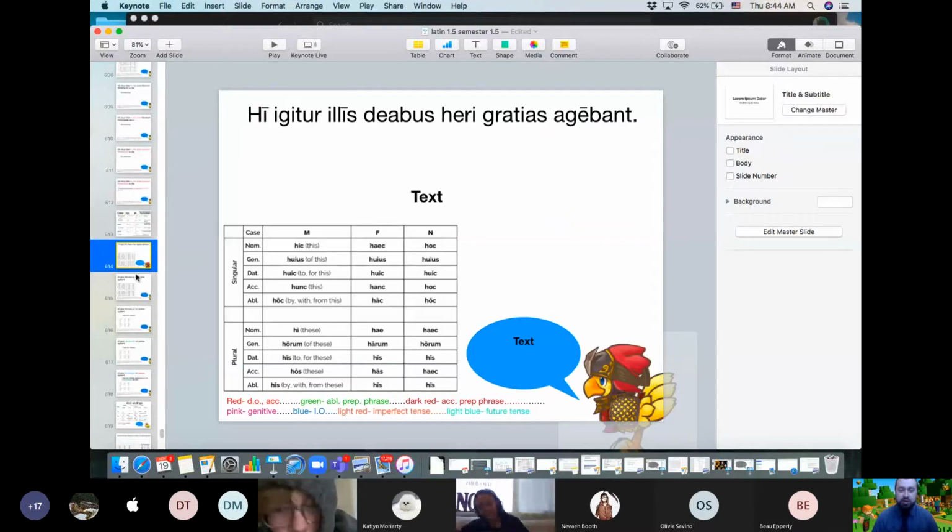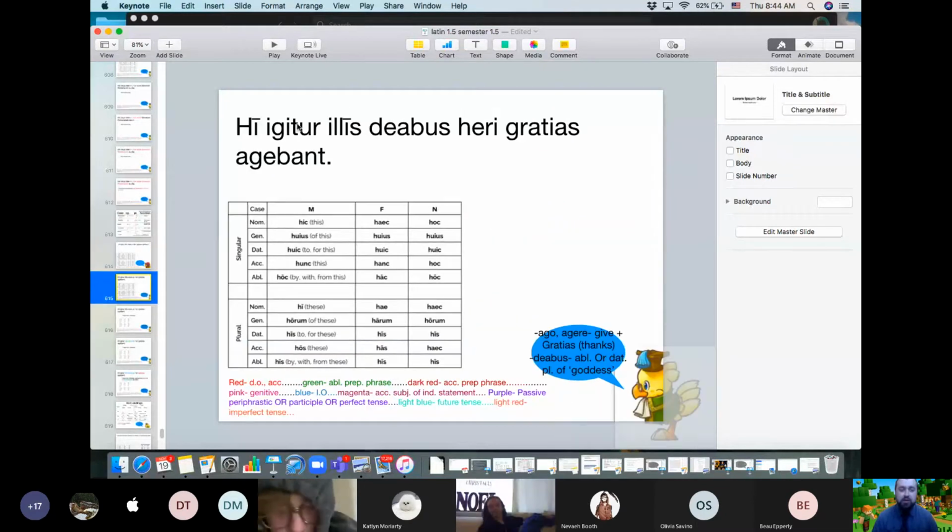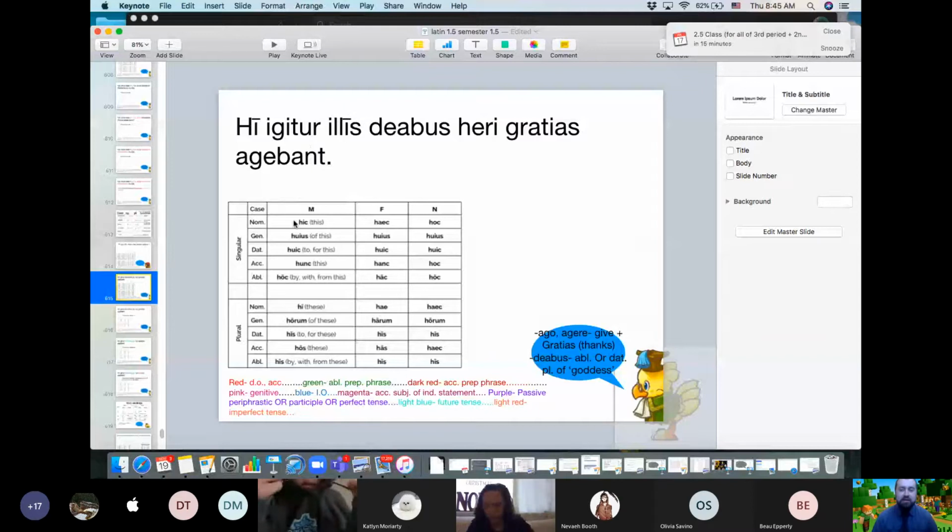We don't need to understand the gender, even though it is technically masculine. This one doesn't have a nominative plural buddy. Hi is nominative plural. It's this one right here, nominative masculine plural, so the plural version of hic. That long I can actually make us think of second declension endings. But hi doesn't have a nominative buddy, so it's not like these somethings. It's just these, and so we need to add something based on what gender it is. And it is masculine, right? So hi is going to translate to these.